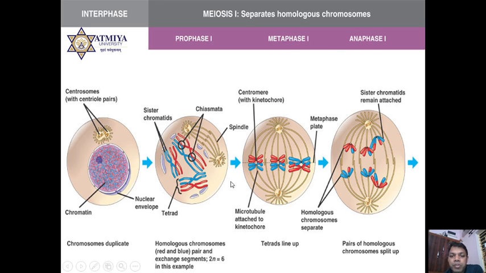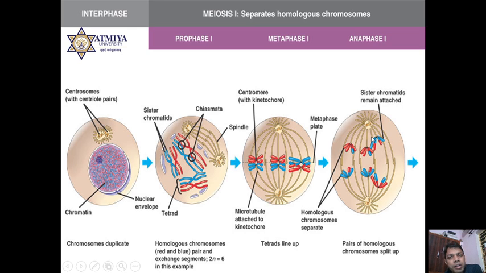Then in metaphase 1, alignment occurs, but remember, in metaphase 1 alignment of the homologous chromosomes occurs, whereas in mitosis only chromosomes are aligned. For example, if a human being has 46 chromosomes, then all 46 chromosomes align on the same line in mitotic metaphase, whereas in metaphase 1 homologous chromosomes are aligned.